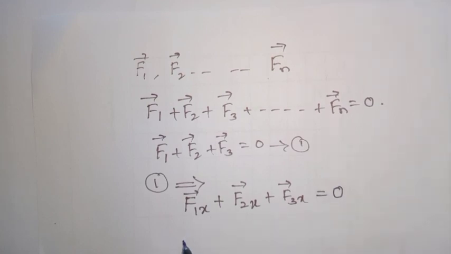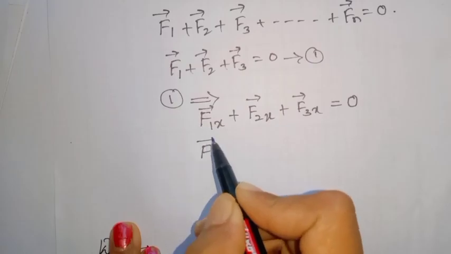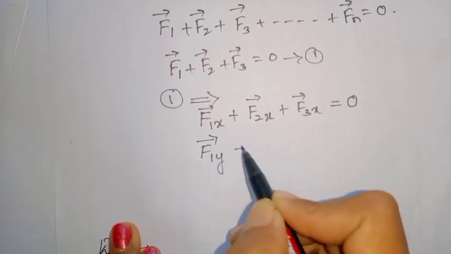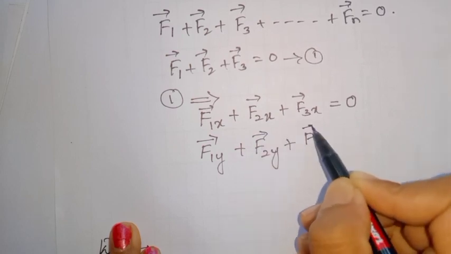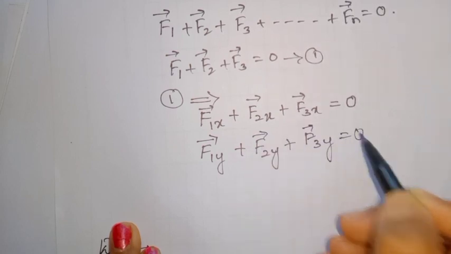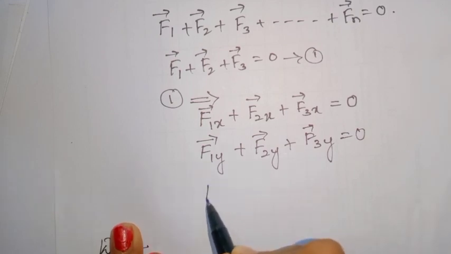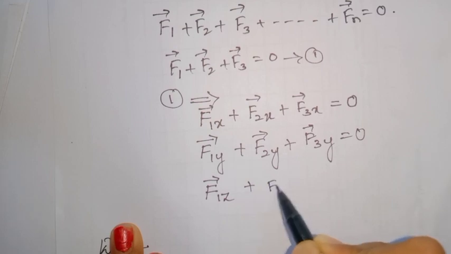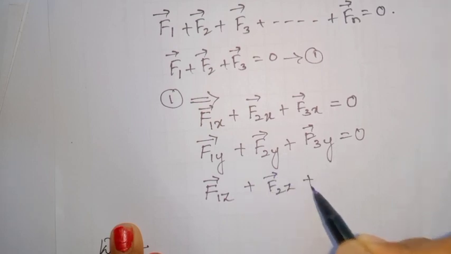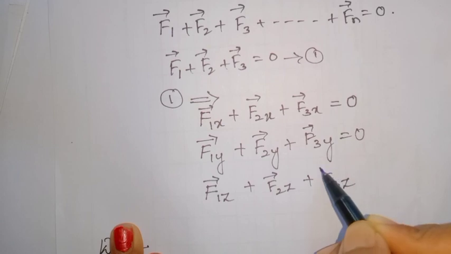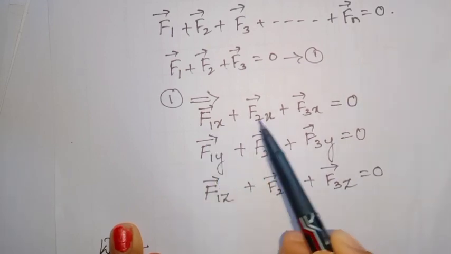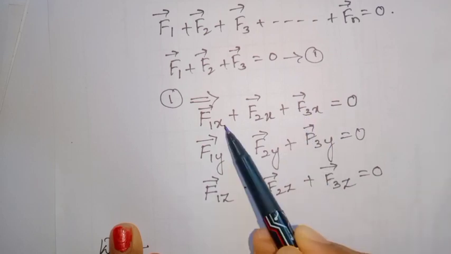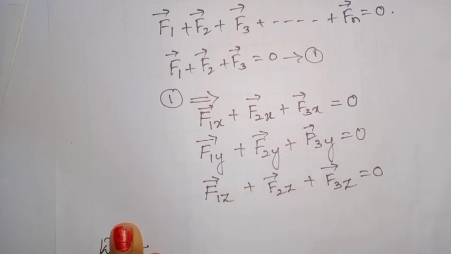Similarly, for the y component, f1y plus f2y plus f3y is equal to 0. And now for the z component, f1z plus f2z plus f3z is equal to 0. We have just written all the forces f1, f2, f3 in x, y, z components respectively.